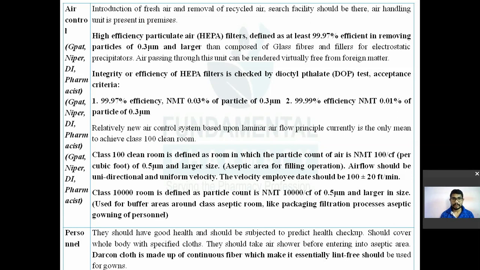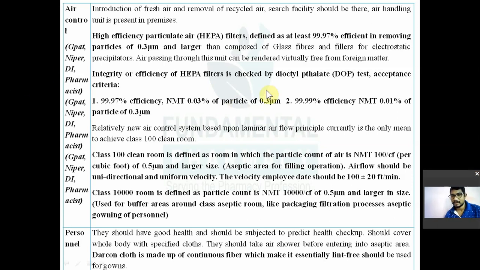Now, high efficiency particulate air. What do you mean by high efficiency particulate air or HEPA? So, HEPA filters are defined as filters efficient in removing 0.3 micron or larger size particles. At least they have an efficiency of 99.97%. Then the integrity or quality of HEPA filters is checked by one test known as the DOP test, dioctyl phthalate test. Okay, and what is the acceptance criteria for that?